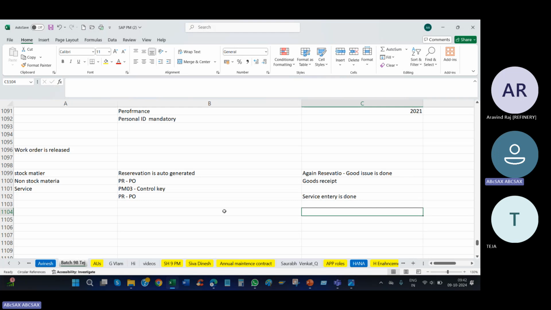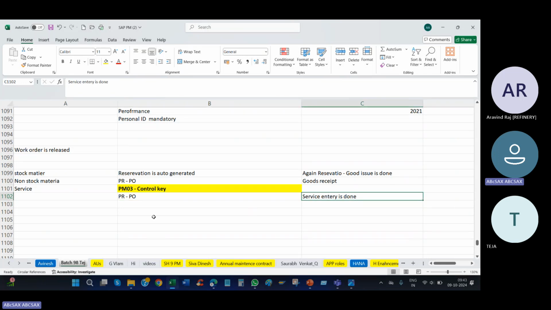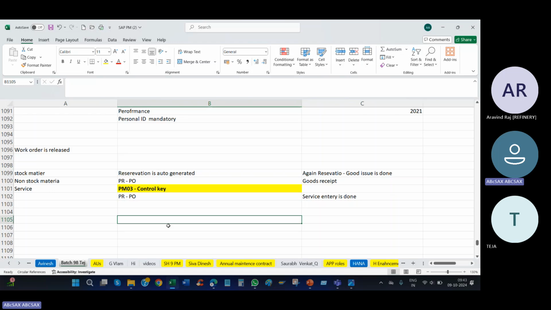In the interview, if they ask about PM to MM, this is what you need to tell. Three flows are there. Work order released. For stock material, reservation is auto generated and goods issue is done against the reservation number. For non-stock material, PR and PO, and against the PO goods receipt is done. For services, control key PM03, PR, purchase order created, and service entry sheet is done. This is what you need to tell. And movement types are there in MyGo, movement type 101 and 261. They may ask you, that we will discuss. So this is the MM flow we are going to see.